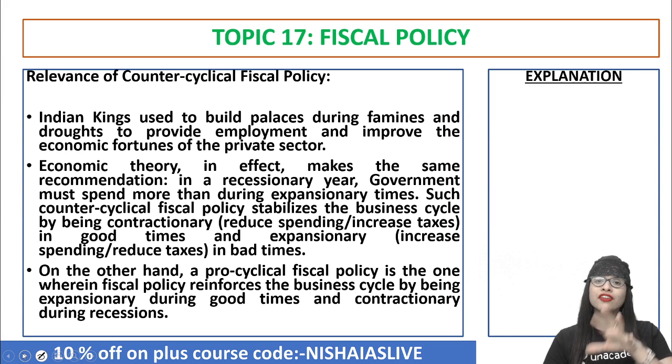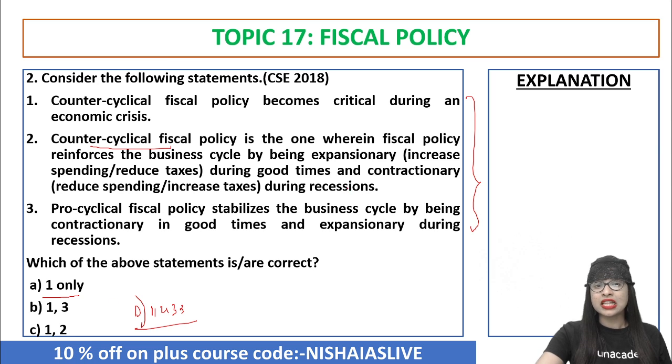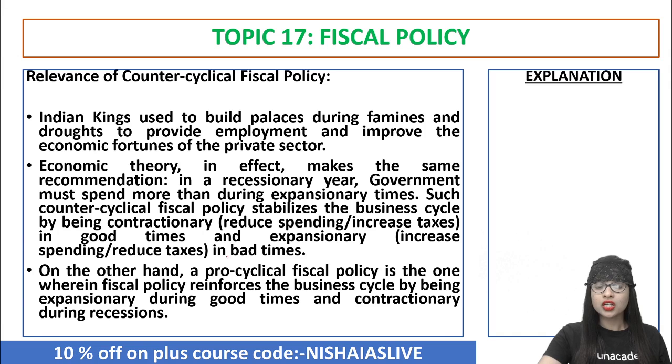So such a counter-cyclical fiscal policy will help you in stabilizing the business cycle, and they can do that by being contractionary in good times and expansionary in bad times. In your question, I gave you the opposite. That is contractionary in good times and expansionary during the recession. It is the opposite. They have to be contractionary in good and expansionary in bad times. Clear?